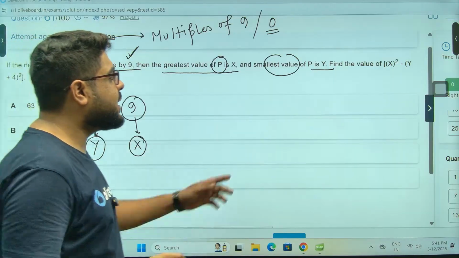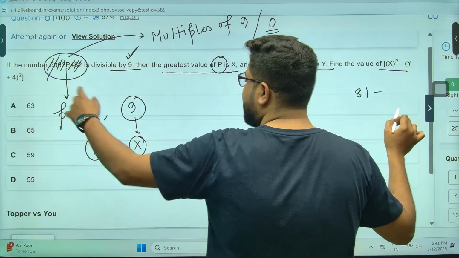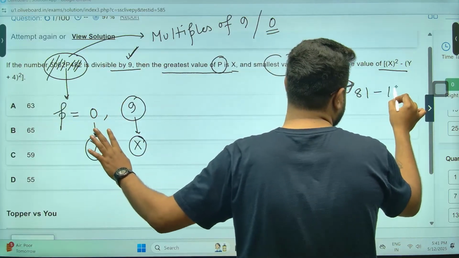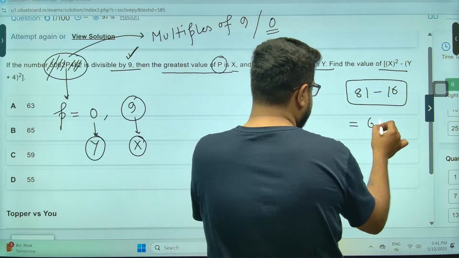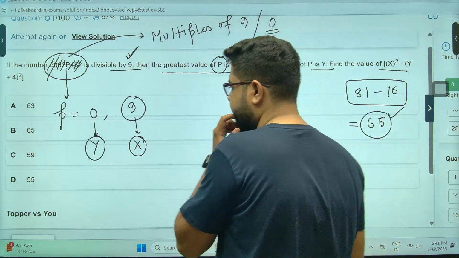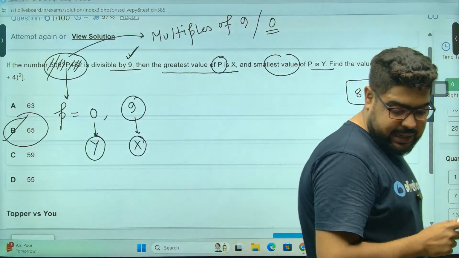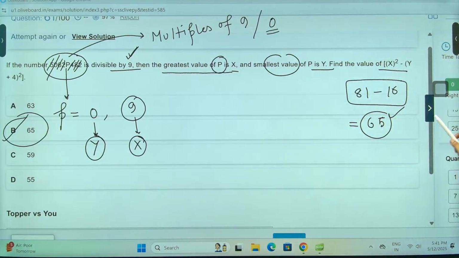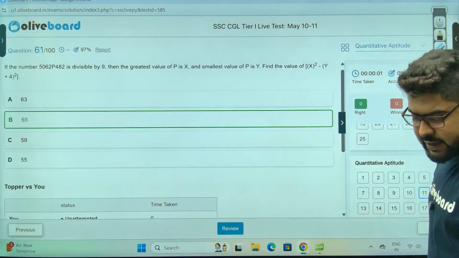Chalo. What they are asking: X square is 81, minus Y plus 4. 0 plus 4 is 4 square, that is 16. Sir, 80 minus 15, that is 65, sir. Is it in the answer? Option B, sir. Option B is the correct answer. Yes, Reena, Arghamita, you guys are correct again. 65 is most definitely your correct answer.